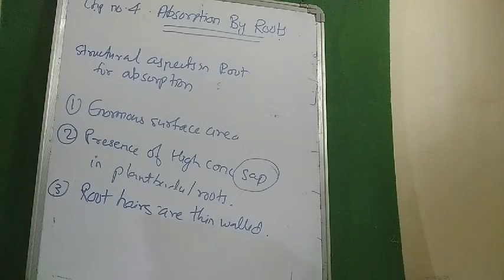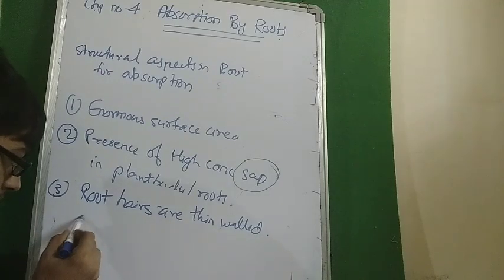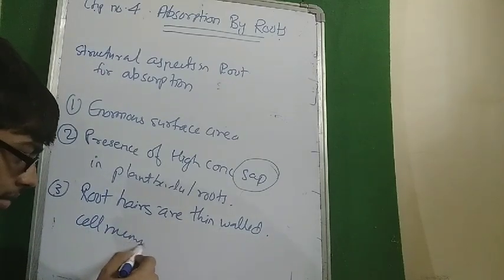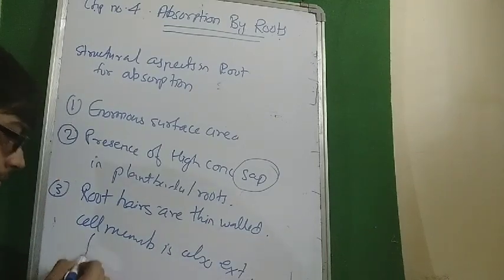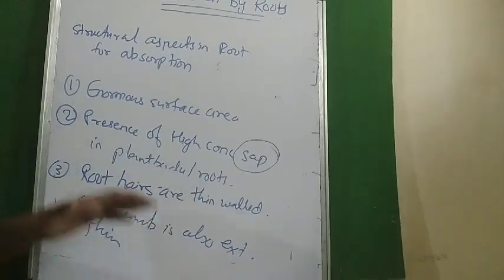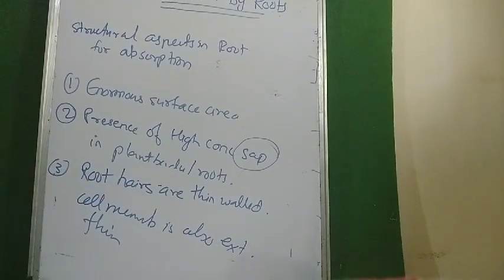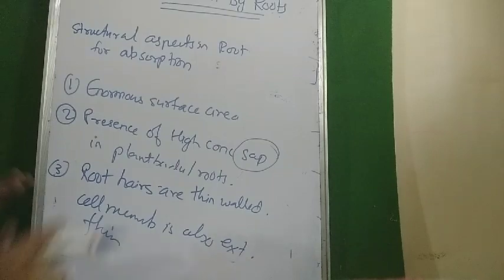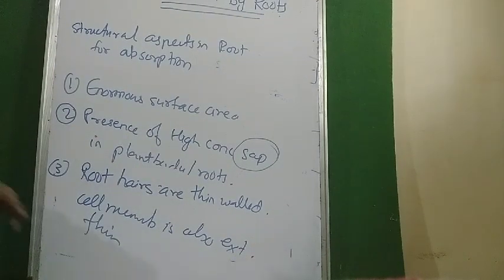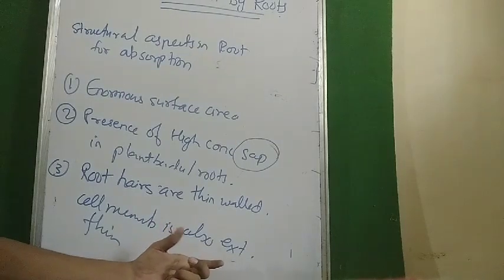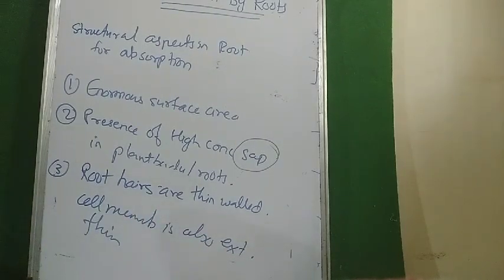And the cell membrane is also extremely thin. The cell membrane is selectively permeable, no doubt, so it would allow only solvent molecules, water molecules, to come in. And along with that it is thin, so a large amount of water would come in.